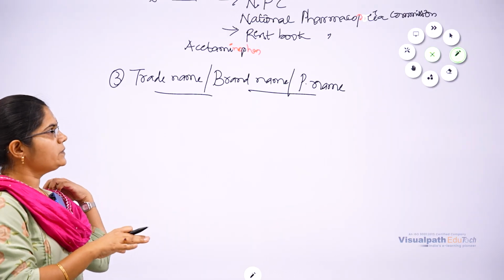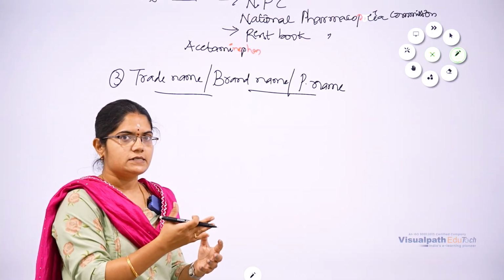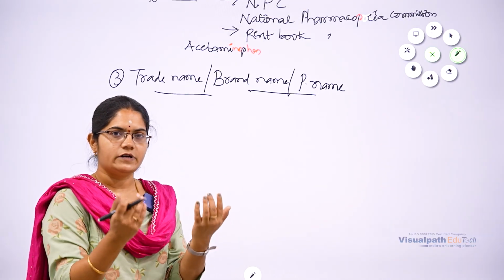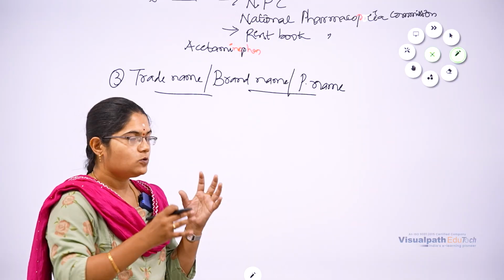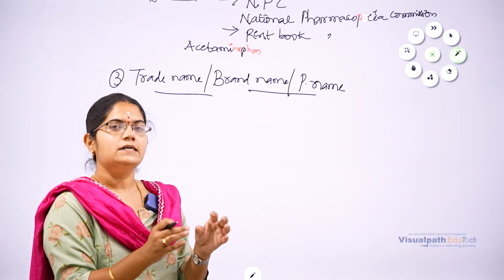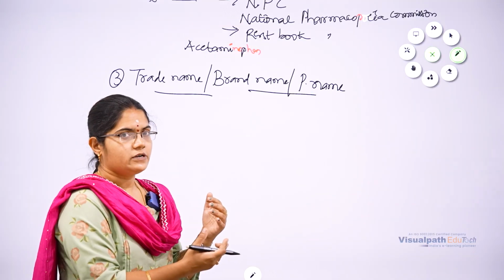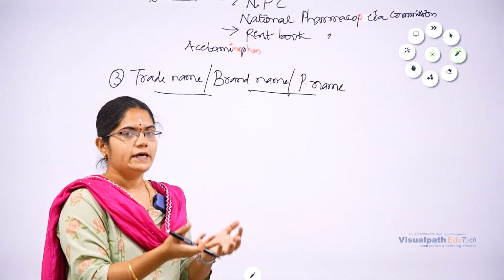A pharmaceutical company or a person who has developed a drug into a medicine can sell the drug by a name and will have the rights to sell and own it. So that ownership, the rights of a person or a company to the name of the drug, we call a trade name, brand name or proprietary name.